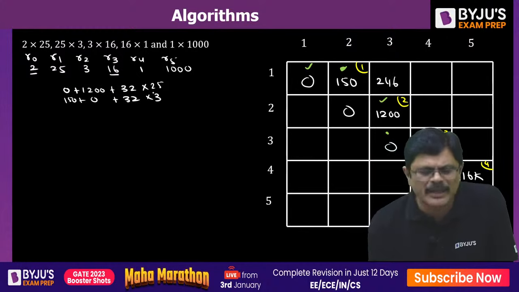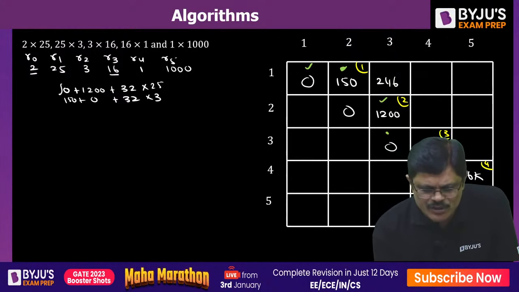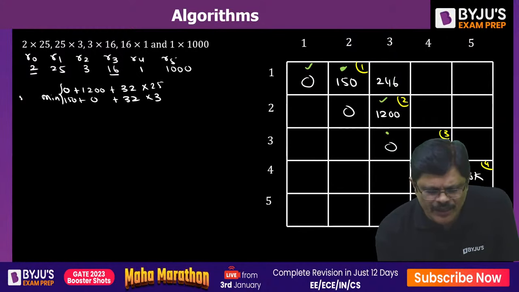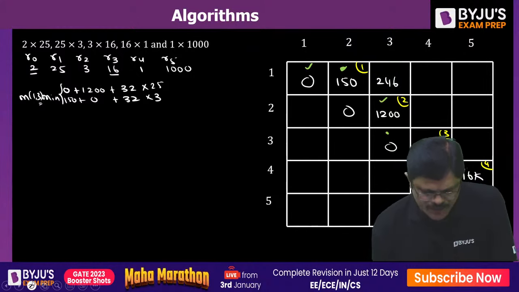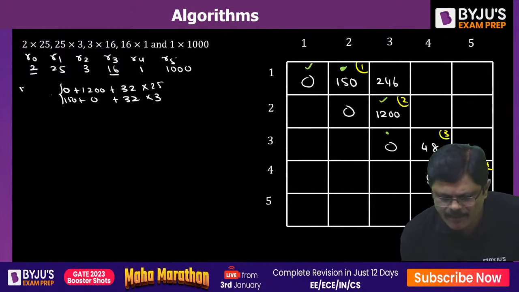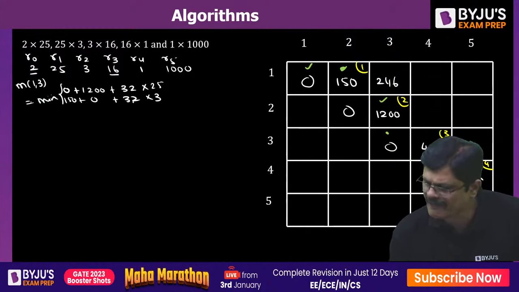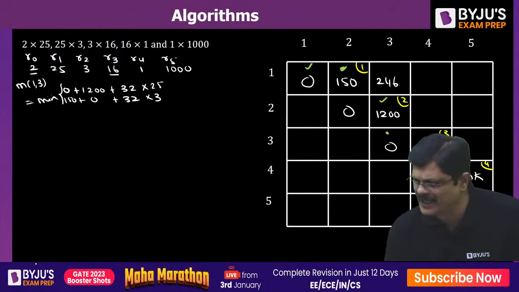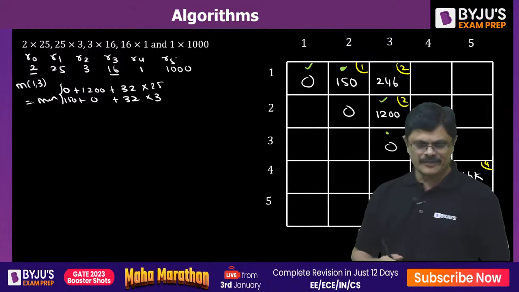We have to take the minimum of these two values. The minimum of these two is your M13, my dear friends. Obviously, this is the minimum, so the K value which you are selecting is 2, my dear friends.